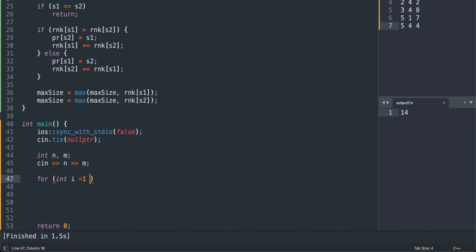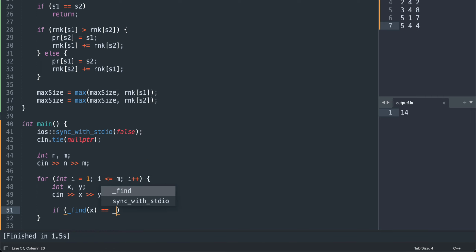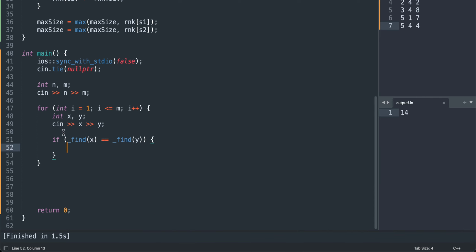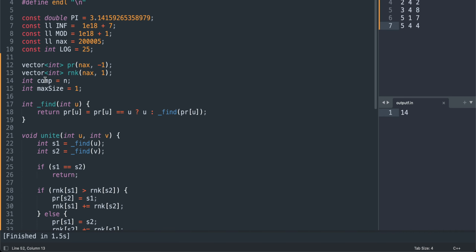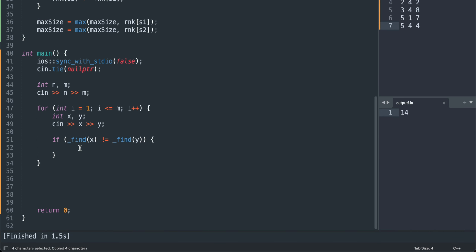Let's read all the edges. X to Y is an edge. If the parent of X is equal to the parent of Y, we don't unite and the component count remains the same.